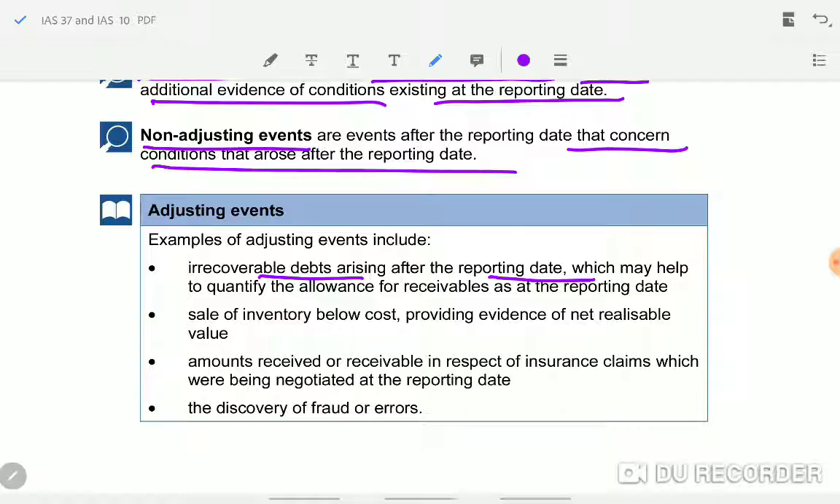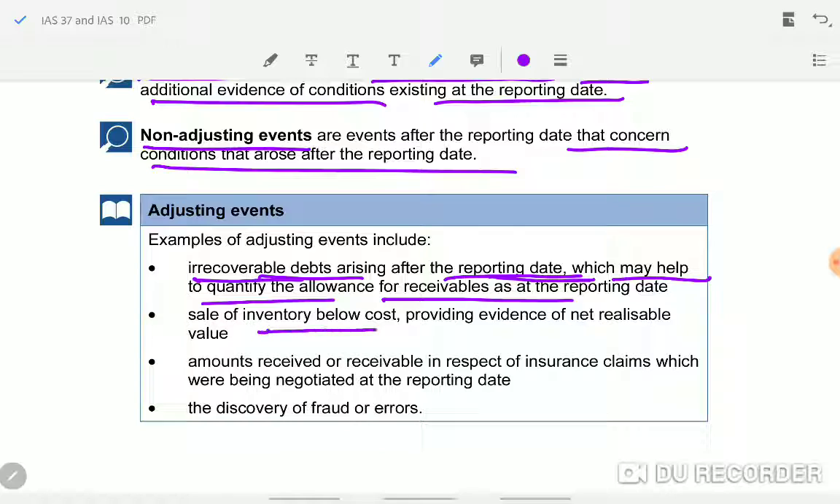You have a customer, and you are showing an amount receivable from the customer. But after the reporting date, you come to know that the customer has become insolvent. So it gives you information about the financial condition of the customer at the reporting date. So you have to write off a bad debt or create doubtful debts. Irrecoverable debts you basically write off if he becomes insolvent. It gives you the information to help you quantify the allowance.